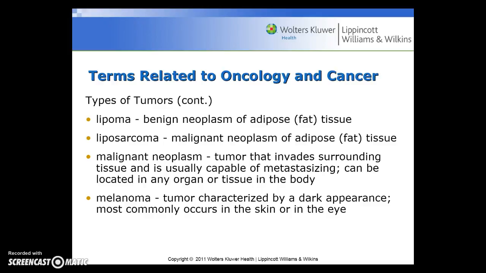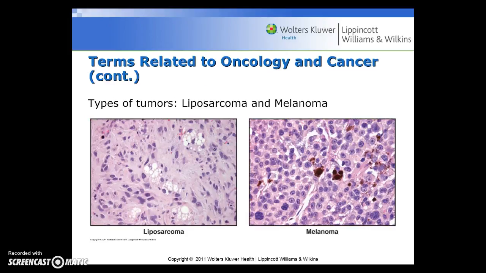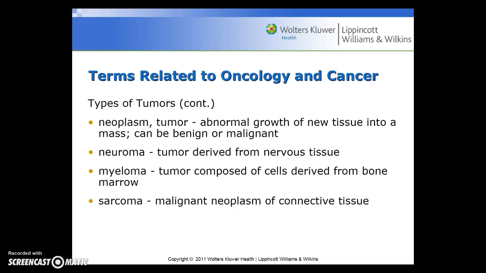A malignant neoplasm is a tumor that invades the surrounding tissue and is usually capable of metastasizing, and it can be located in any organ or tissue in the body. A melanoma is a tumor characterized by a dark appearance, most commonly occurring in the skin or in the eye. And here are two types of tumors, the liposarcoma on the left and the melanoma on the right.